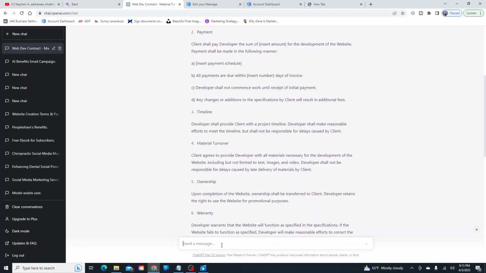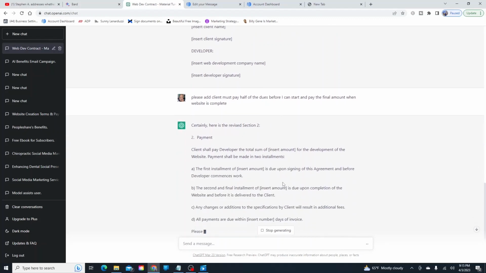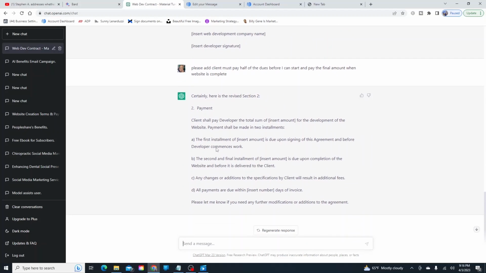So generate, and what it's going to do is recreate this. Oh, I like, oh, wow, it updated. Before it actually typed the entire contract over, but now it's just doing the payment section. And if you look at this, the first installment is due upon signing of the agreement and before developer commences work. The second and final installment is due upon completion of the...